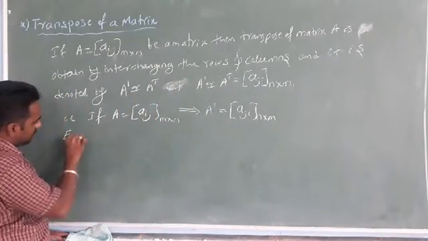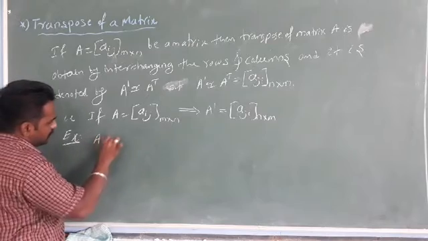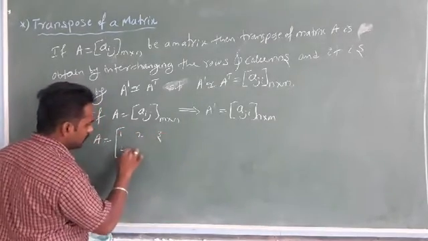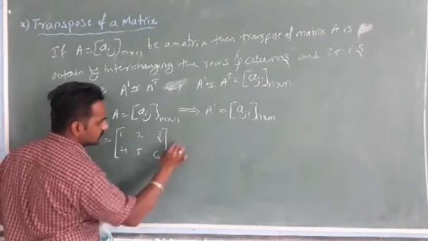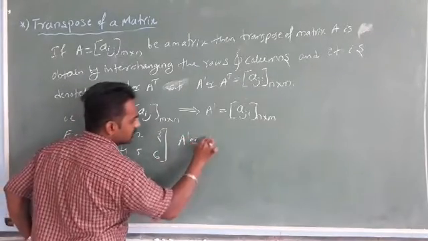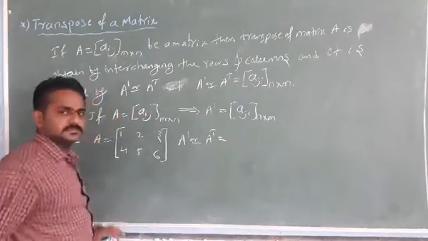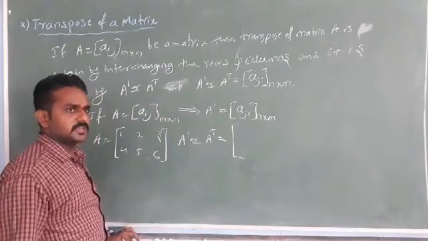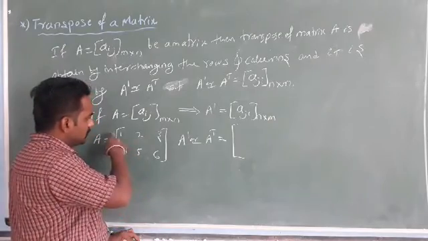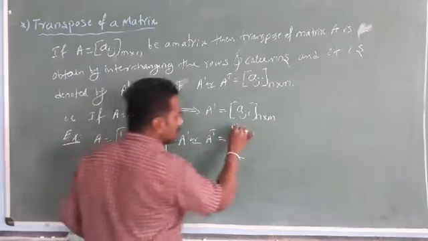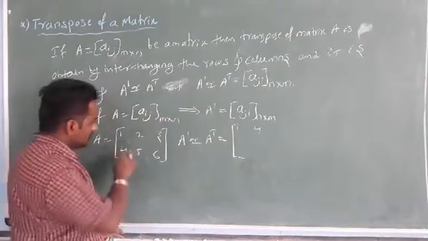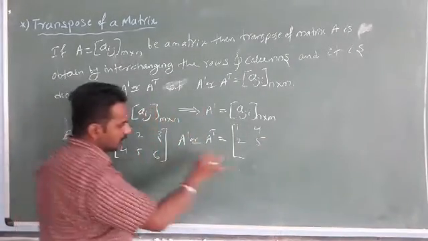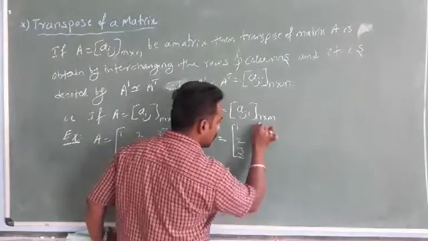So example, students, A equals the matrix 1, 2, 3, 4, 5, 6. So what is A dash or A power t? Rows become columns and columns become rows. So the first column becomes the first row, the second column becomes the second row, the third column becomes the third row.